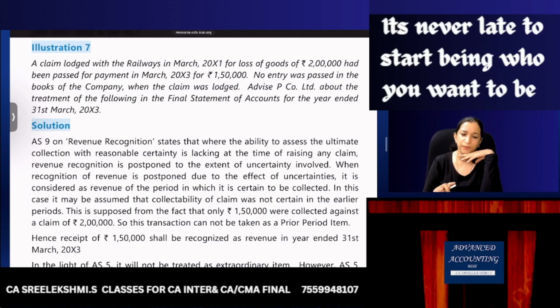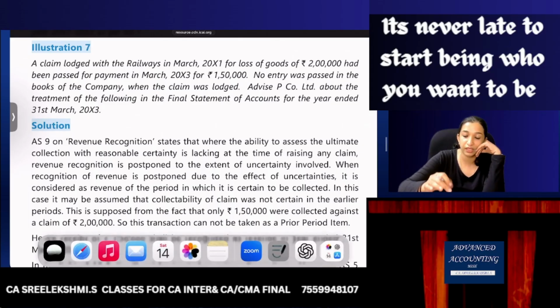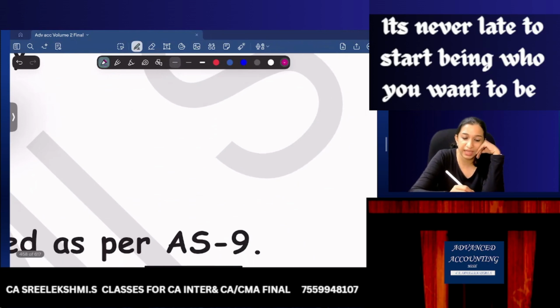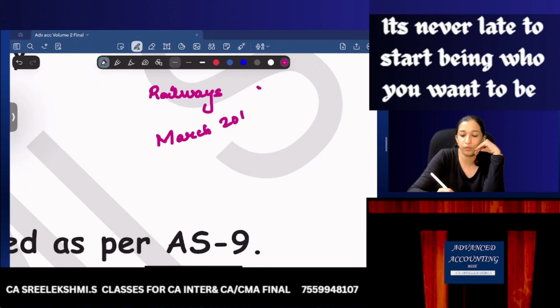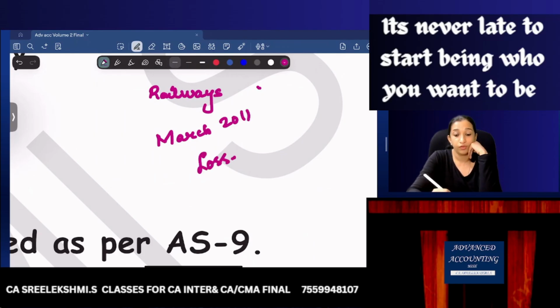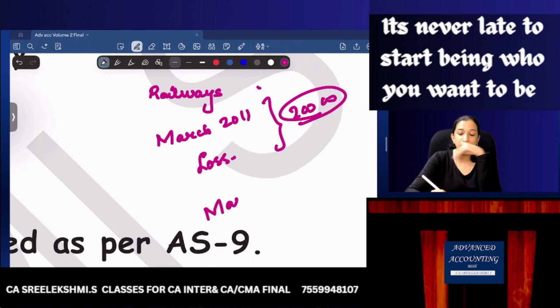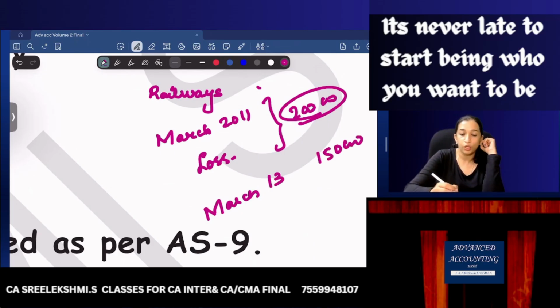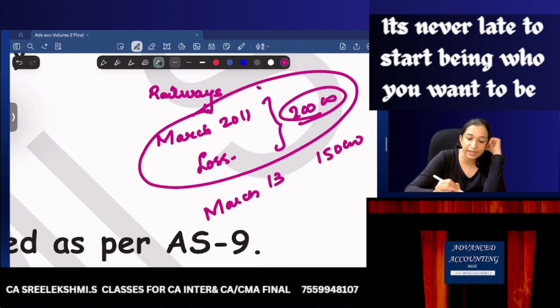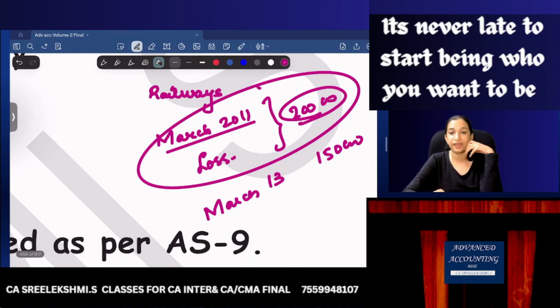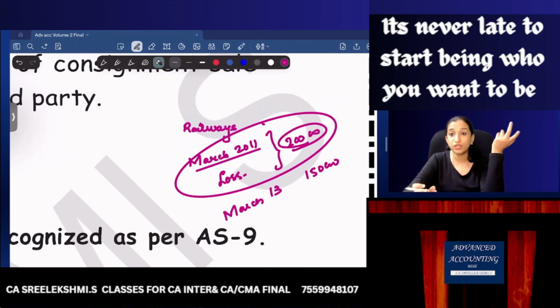31st March 13. See, we have filed a case against Railways for loss of goods in March 2011. There was a loss, 2 lakh rupees worth of goods lost. And in March 2013, we got 1,50,000. No entry was passed on this date. So whether it is correct is another question. What we should do? There is no significant certainty in collection.